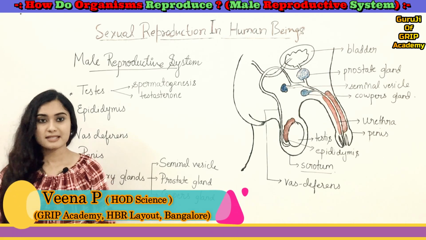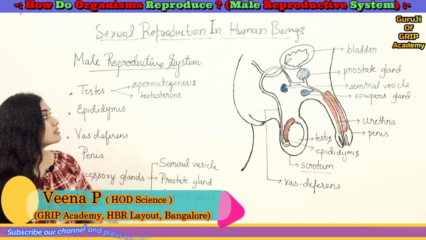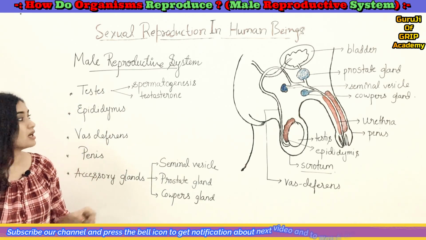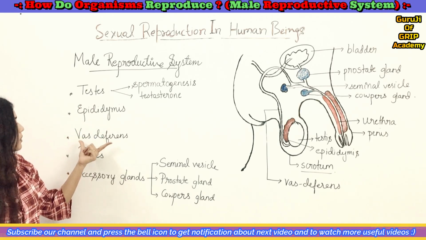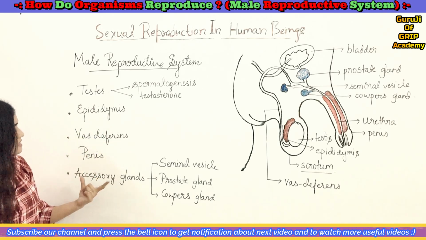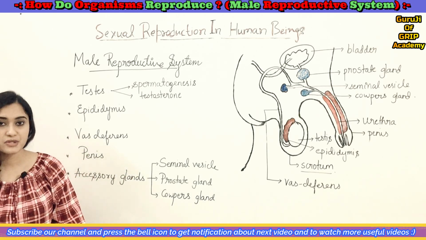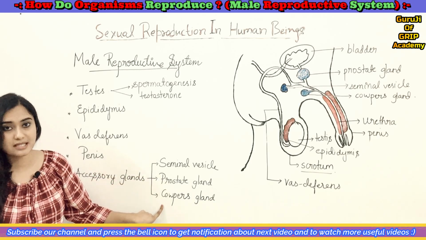Well, now let us discuss the male reproductive system in detail. The male reproductive system consists of these organs: testes, epididymis, vas deferens, penis and accessory glands. And these accessory glands comprise the seminal vesicle, prostate gland and Cowper's gland.